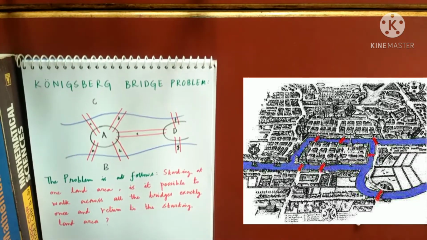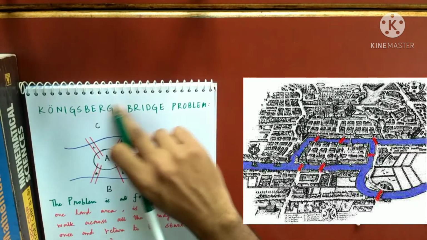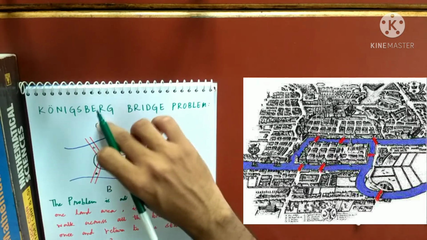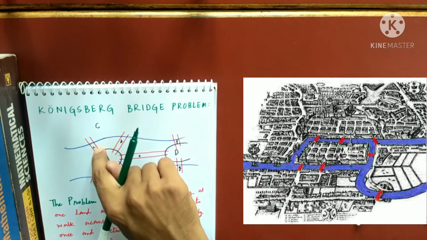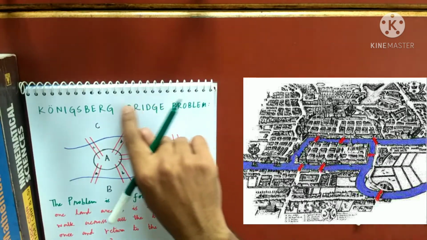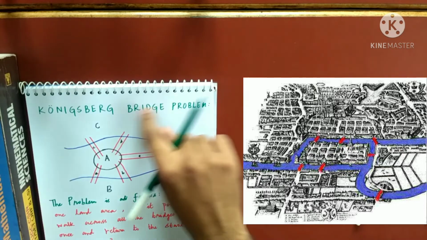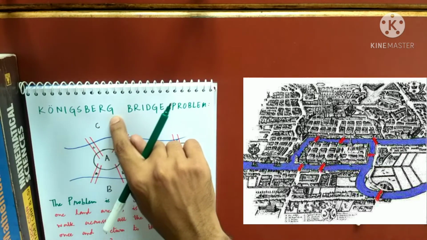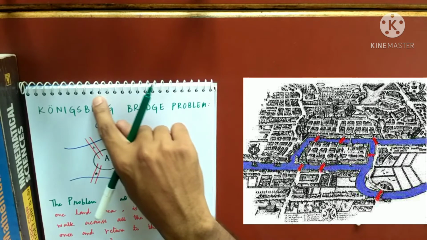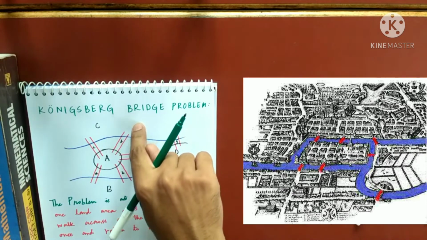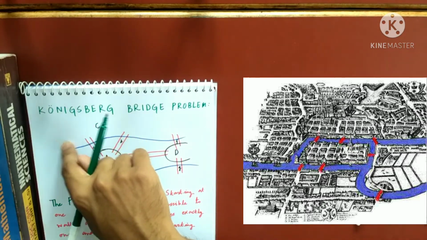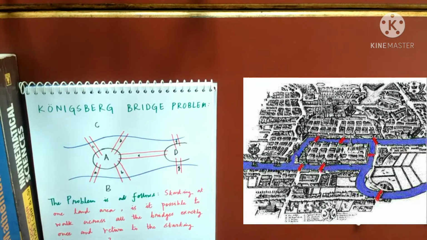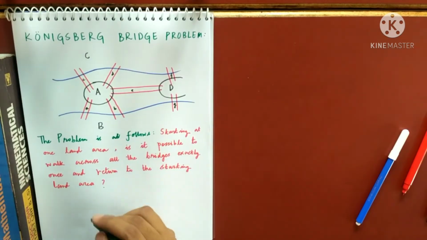You see, this land area C, you can go around anywhere, right? If you go from land area A to C, you can roam around here. That is not a problem. You can go to this shop and come again. You can travel anywhere inside this land area, but you can only use the bridge once. So how big or small land area C is does not matter to you at all. So what Euler did,